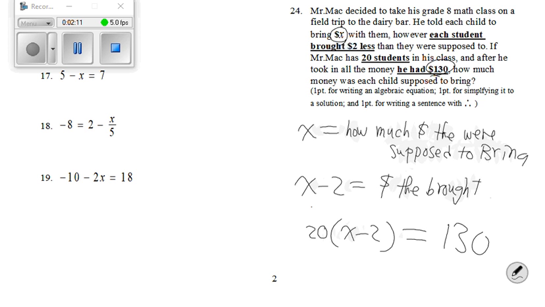So let's solve it by expansion. Use our arrows to get 20x minus 40 equals 130.